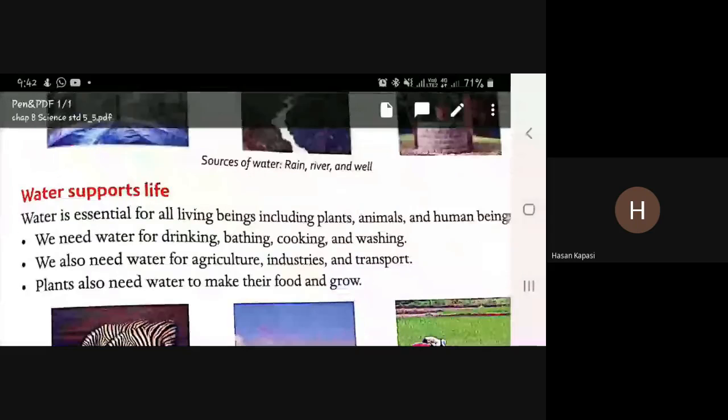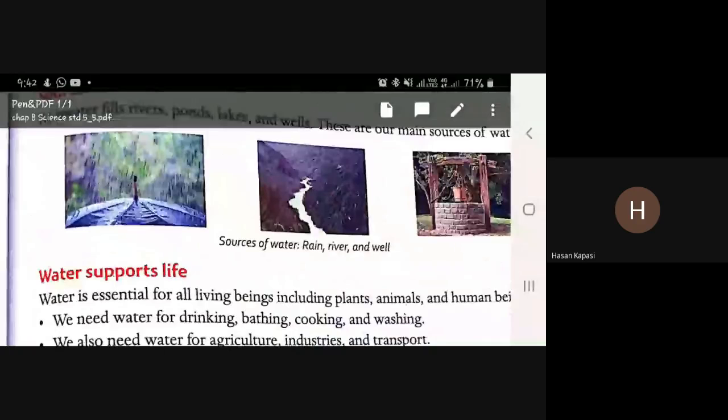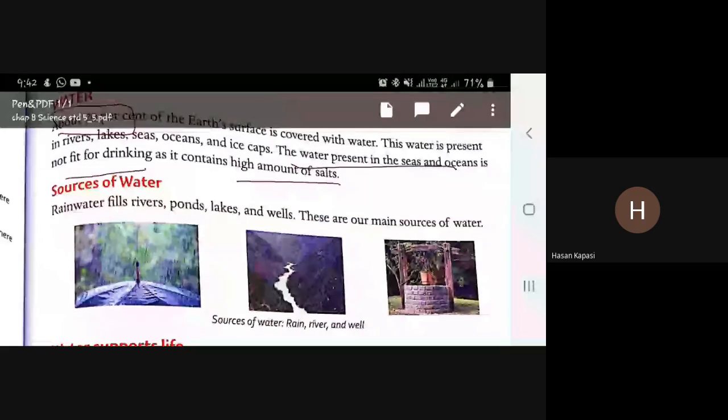Now we have to learn about the sources of water for our daily life. Rainwater fills rivers, ponds, lakes, and wells. These all are main sources of water, for our use. We human beings use water from rivers, ponds, lakes and wells, especially rainwater. We use rainwater, we do not use salty water. These are all our main sources of water.